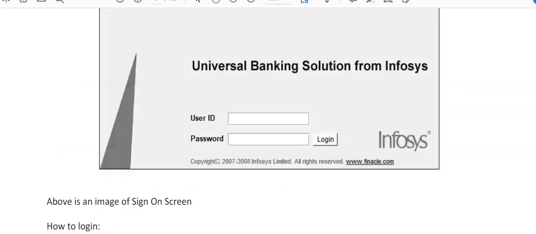So friends, most of you must be aware how the Finacle screen looks. So Universal Banking Solutions from Infosys, user ID. All those who join the bank are allotted a user ID as per their requirements, and passing powers and their various powers are allotted as per their designation. And the password they can create after the database operator has allotted them a simple password which needs to be changed frequently. So this is an image of the sign on screen, right?